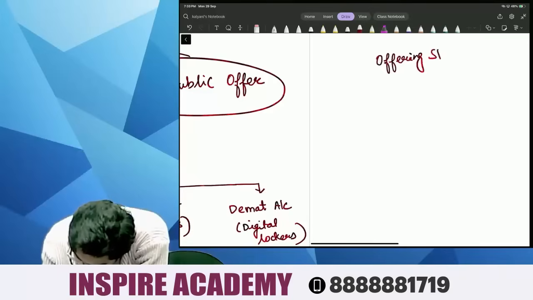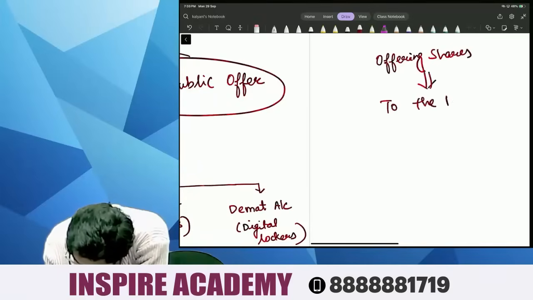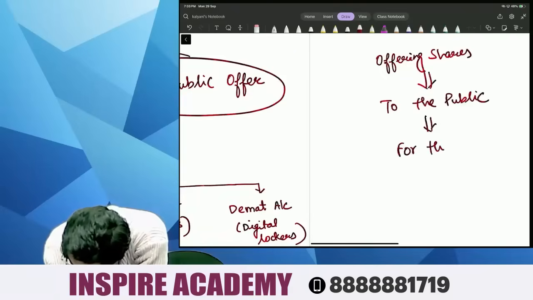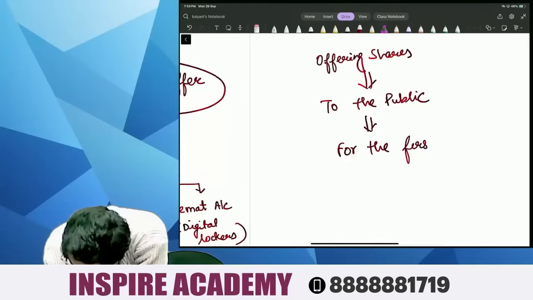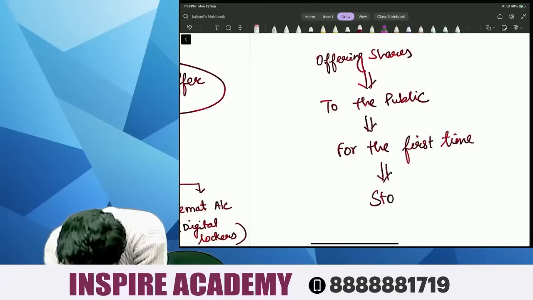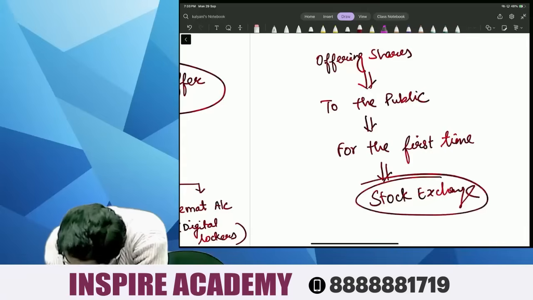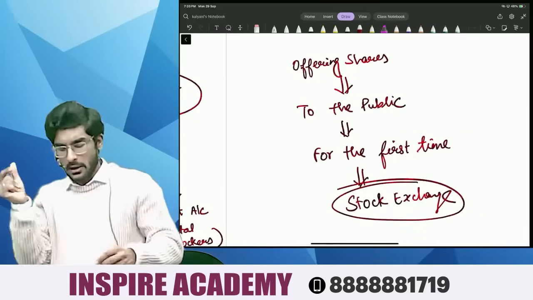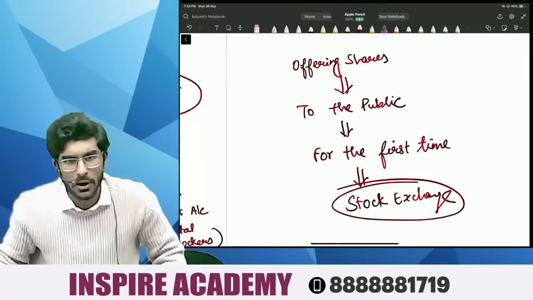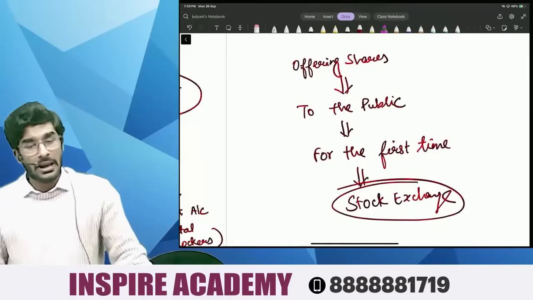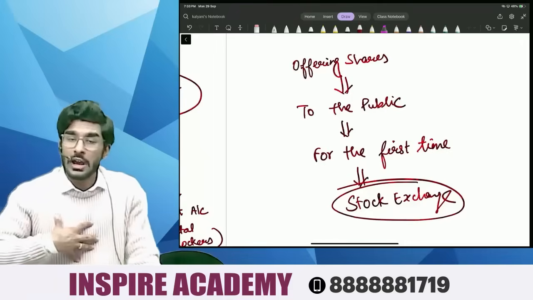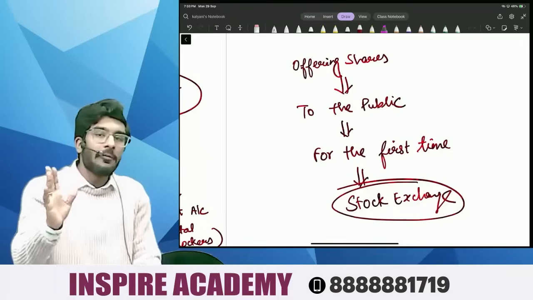Offering shares to the public for the first time on stock exchange, people. Right, people, let's revise again. What is the meaning of IPO? IPO means Initial Public Offer. Now, what is the meaning of Initial Public Offer? Initial Public Offer means offering shares to the public for the first time on stock exchange.